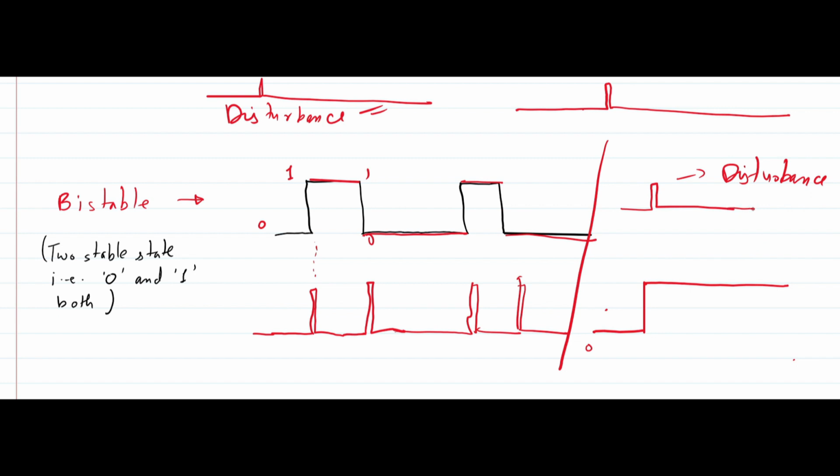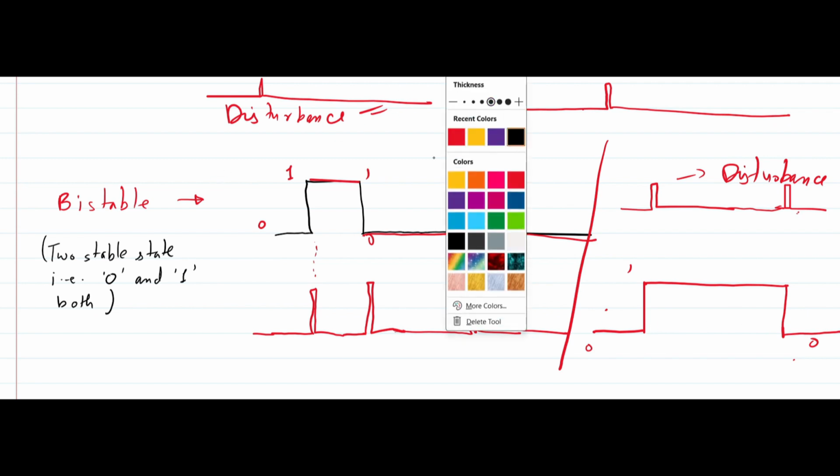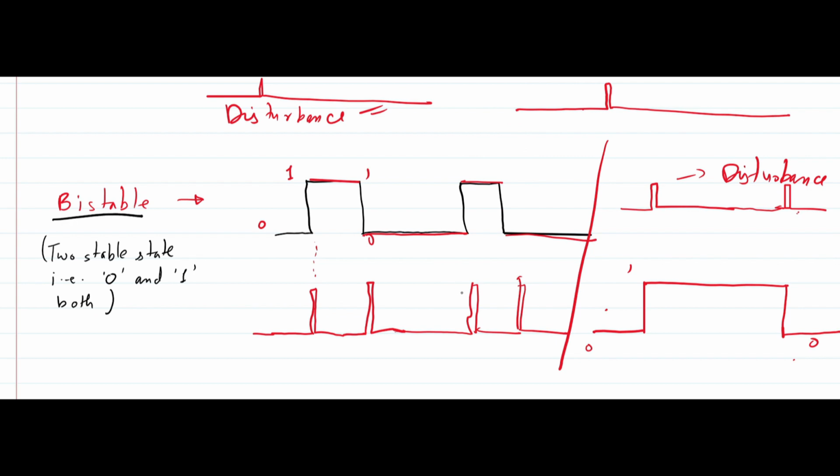Again if at this point I give some input disturbance, what happens? It will change its state and keep on storing the 0.